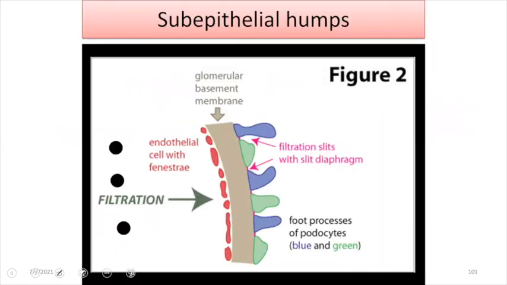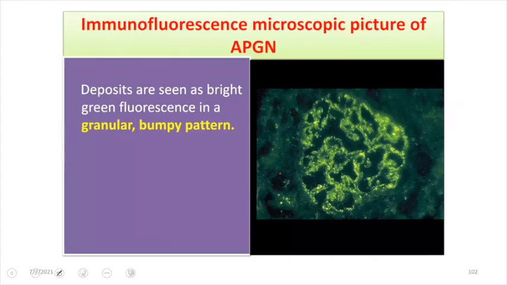So we can see that the deposit is happening just beneath the epithelium in the subepithelial area. When we look via the immunofluorescence study, we can see a granular pattern of immunofluorescence, and this is usually referred to as the starry sky appearance. Okay. So this is an immunofluorescence study. We can see it is not so diffuse. It is a granular deposit of the fluorescent dye, and that is especially IgG, IgM, along with the complement. So complement deposit happens here.